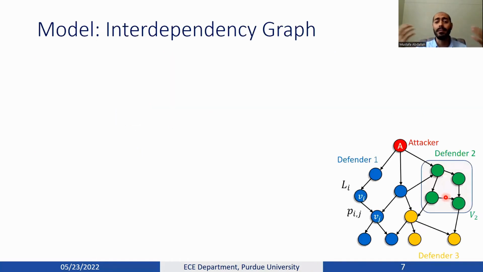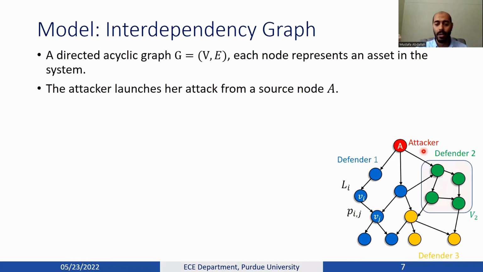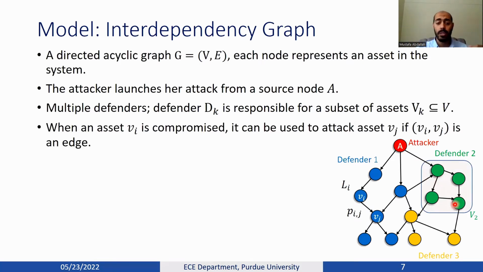Now I provide the interdependent system setup. We consider a directed acyclic graph, which is a general graph G with a set of nodes V and a set of edges E, and each node represents an asset in the system. The attacker can start her attack from a source node A, and we have multiple defenders. Each defender is responsible for a subset of the assets. For example, here defender D2 is responsible for defending these green nodes.